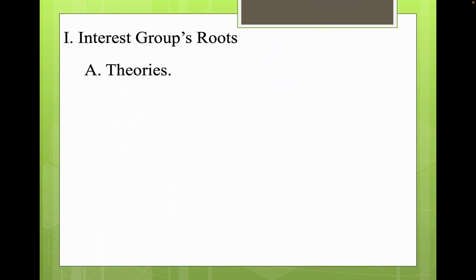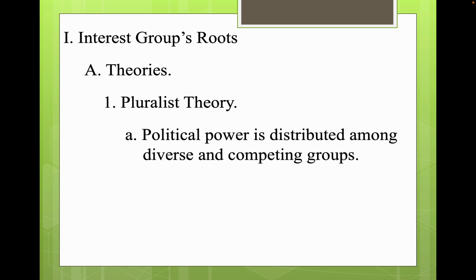So, interest groups' roots, theories, where they come from. There's pluralist theory. And the idea is that political power is distributed among diverse and competing groups. So, there are groups of people out there, they pull together, and political power is distributed amongst them, right?